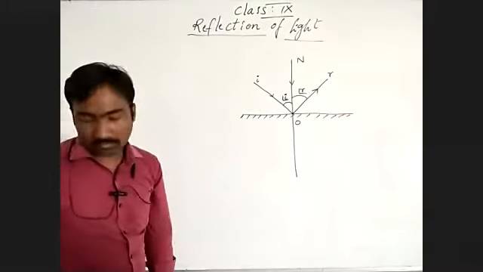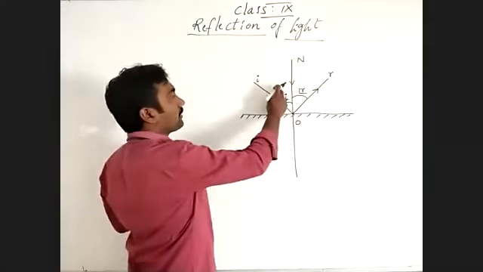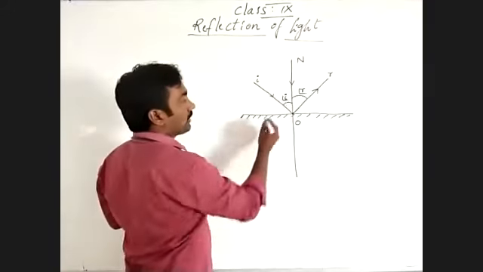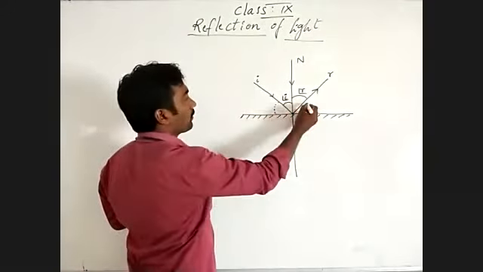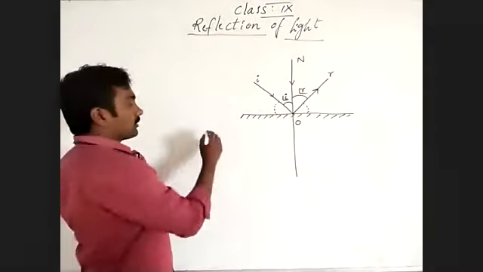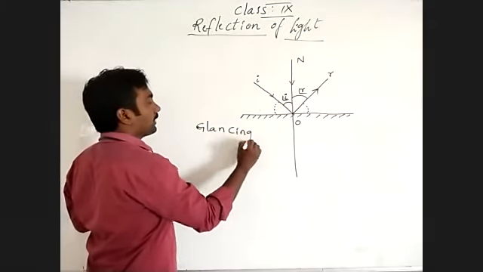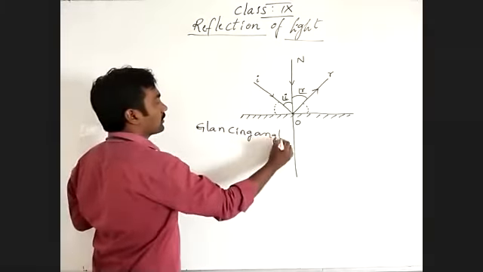Yeah, see there. This is the angle of incidence, this is the angle of reflection. Then what are these? These are glancing angles.